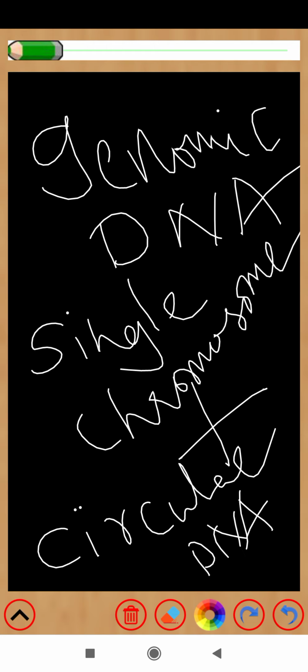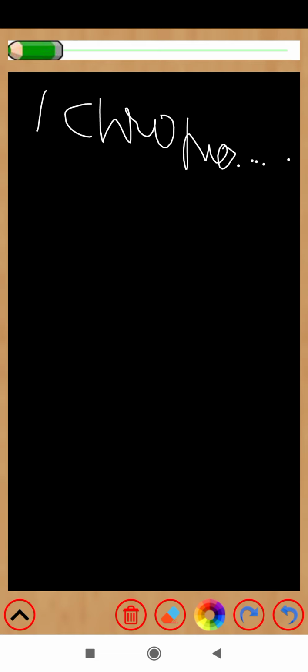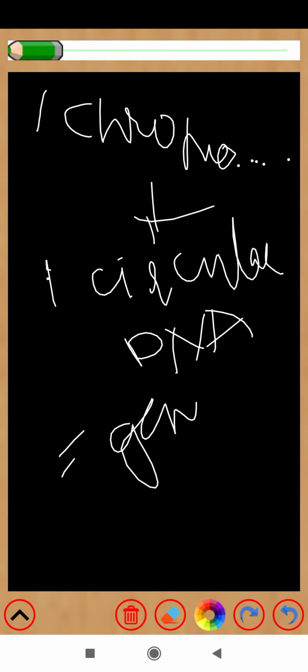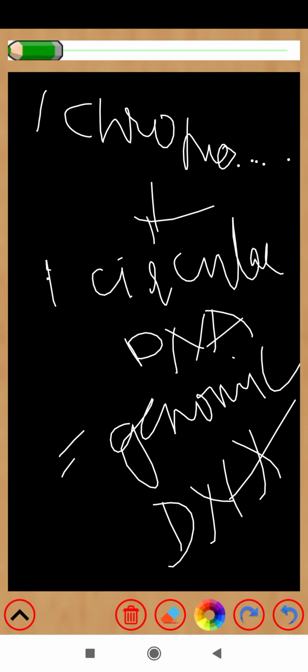What is genomic DNA might be asked, in the sense one chromosome plus one circular DNA. That's it. These together are called genomic DNA.